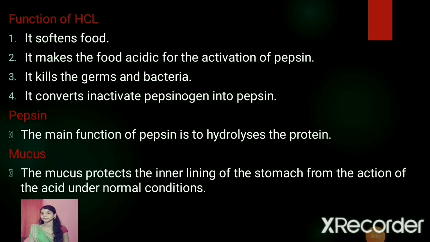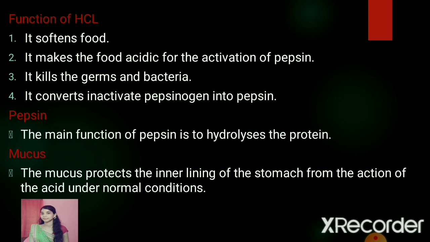The functions of the HCl. It helps in softening the food. It makes the food acidic for the activation of the pepsin. It kills the germs and the bacteria, and lastly it converts the inactive pepsinogen into pepsin. So these are the four important functions of HCl.